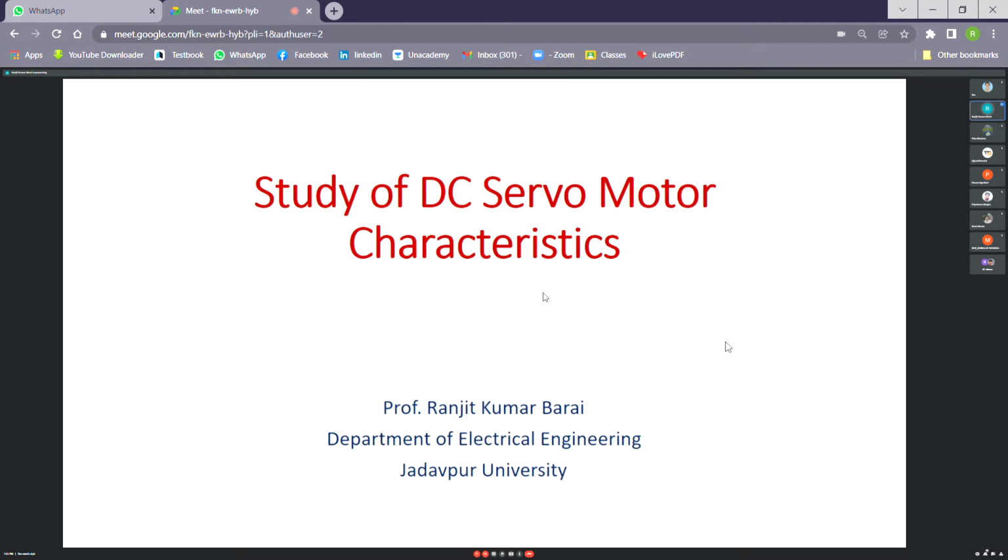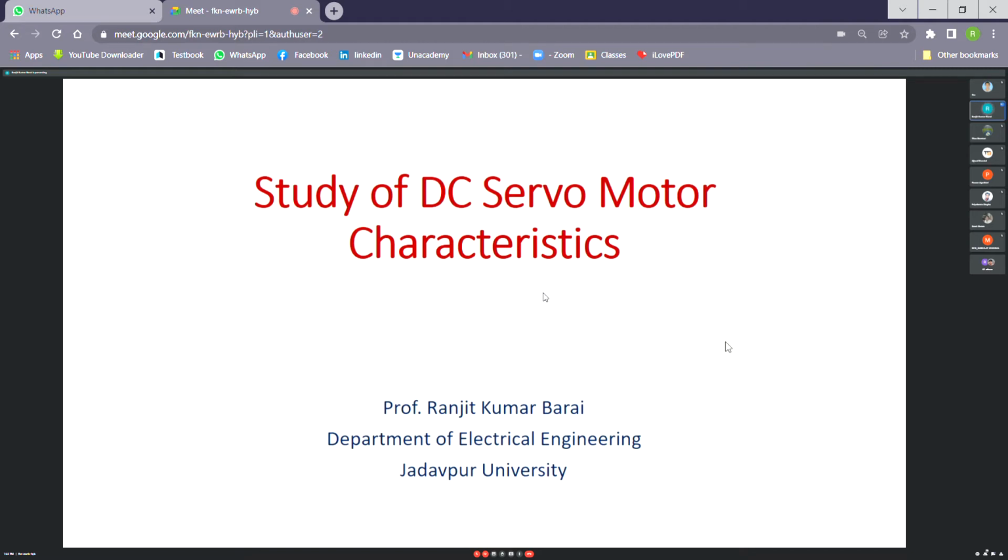So for the same power rating, if you compare a DC servo motor with an ordinary or commercially available DC motor, you will find that the commercially available motors have a larger diameter and a shorter armature length than the DC servo motor.